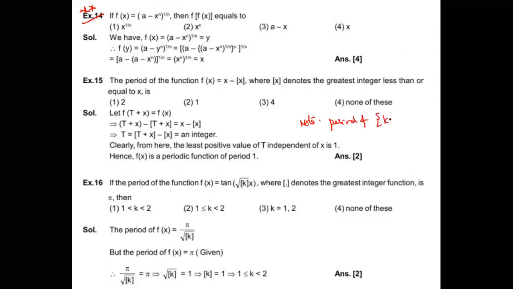Period of fraction part of Kx is 1 by K. Please write this one point. Period of fraction part of Kx is 1 by K. So what is this here? Fraction part of x. What is the period? 1. Simple. Question number 16, period of tan. Just now we discussed this model. See, what is the period of this one? Pi is given. Then what is the value of K? Anyone? Same question discussed. See.